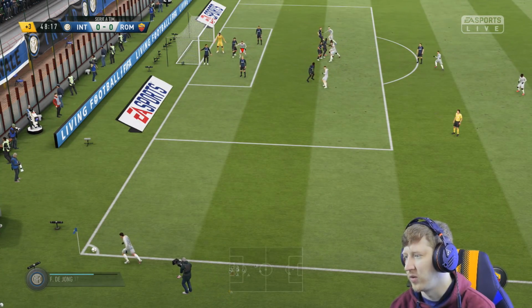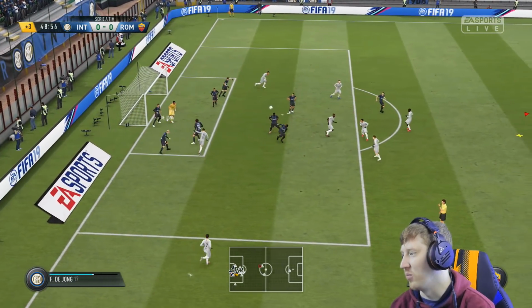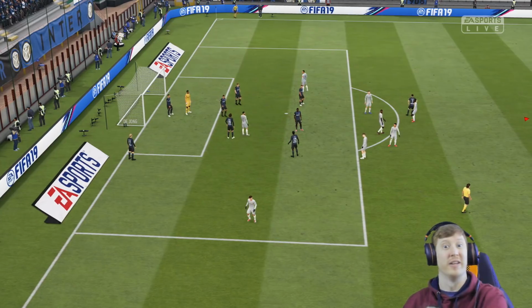Cengiz Ünder on the opposite side of the field this time. That's a decent delivery. Pepe gets up for it. The keeper in two minds. And Frenkie de Jong will clear. It will be 0-0 at half time.